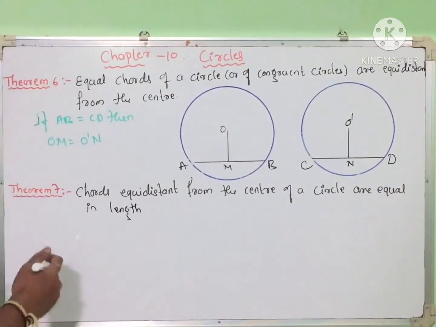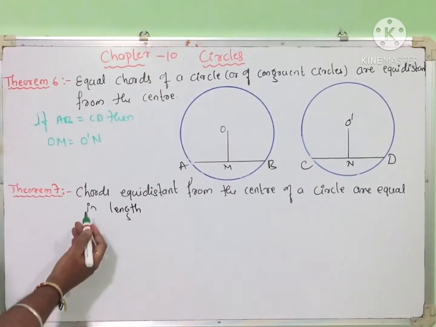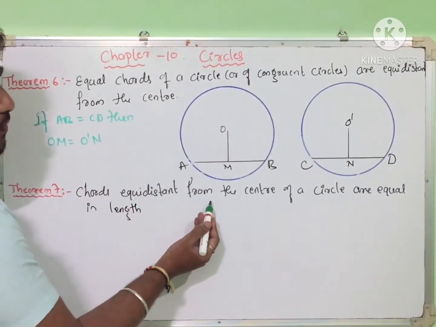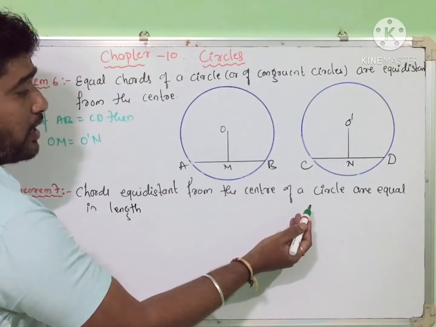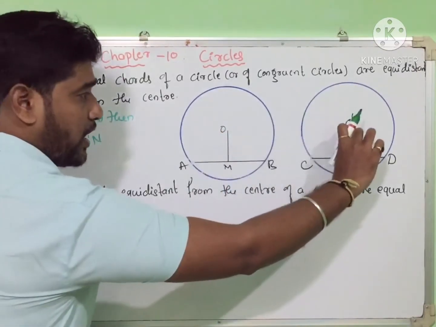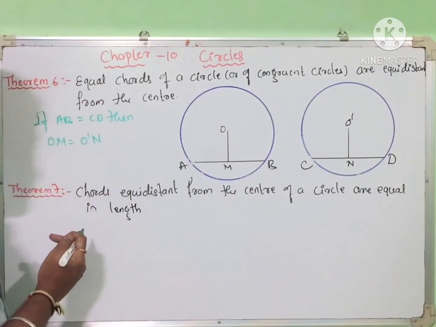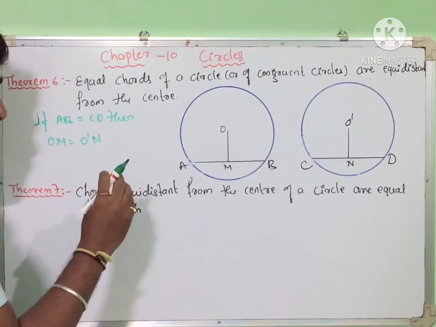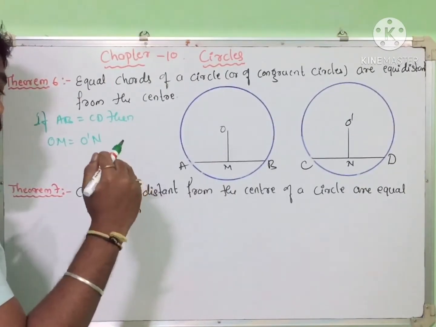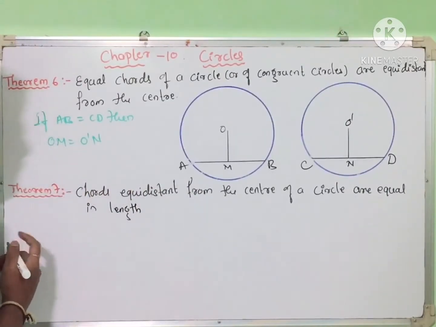Is it clear? So next theorem, theorem 7, the converse part of this one. Chords equidistant from the center of a circle are equal in length. So if these distances are equal, the chord lengths are equal. They said the chords are equidistant from the center, then the chord lengths are equal.